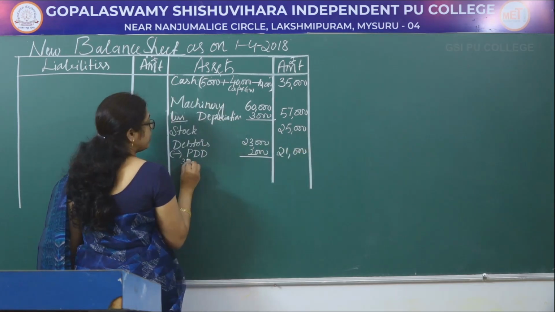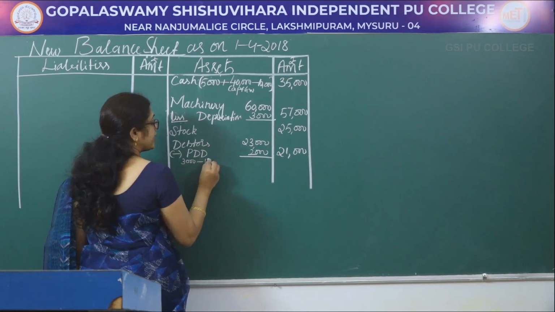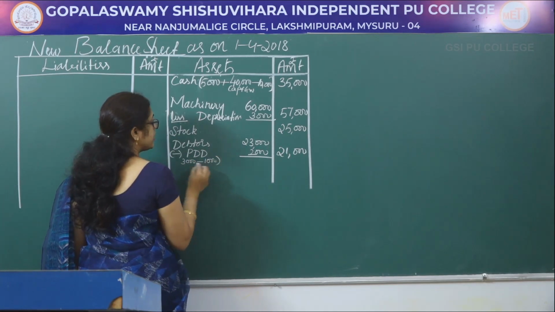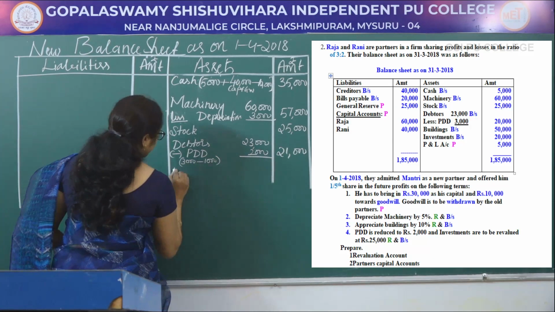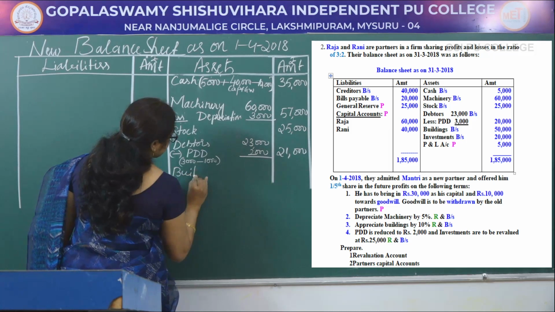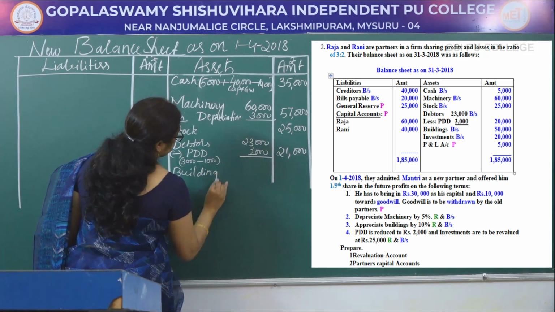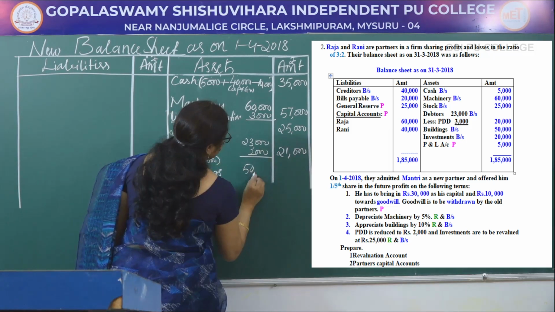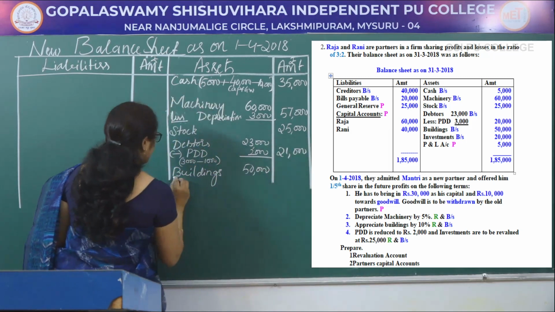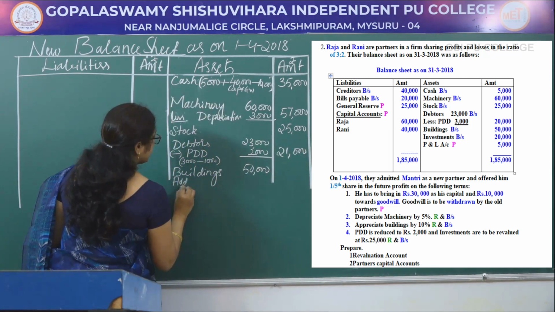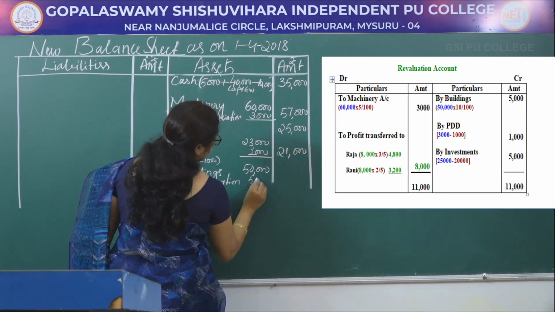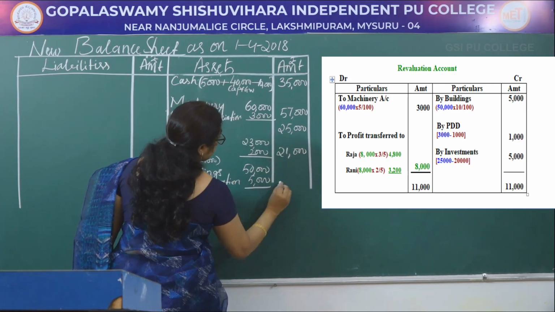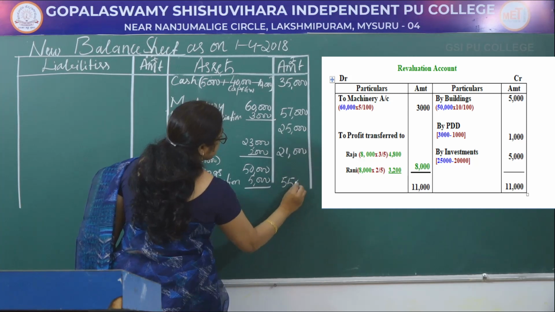That is, total PDD in the old balance sheet is 3,000, current year 1,000 is reduced, remaining is 2,000 rupees. Next, buildings. Amount is 50,000. Add appreciation 5,000. Total 55,000.